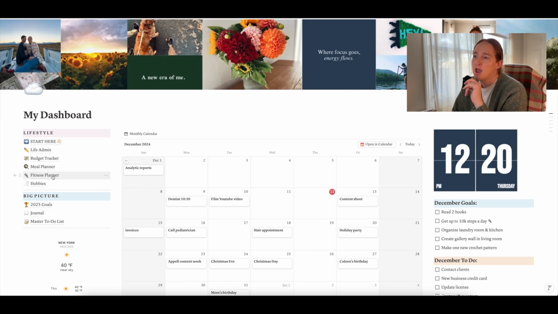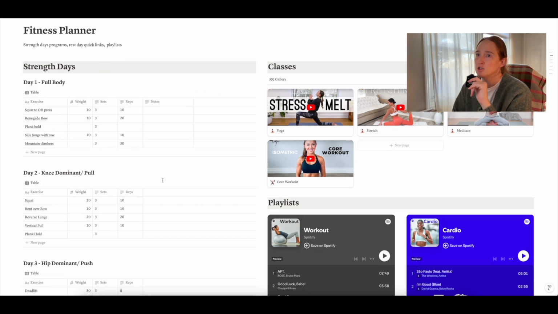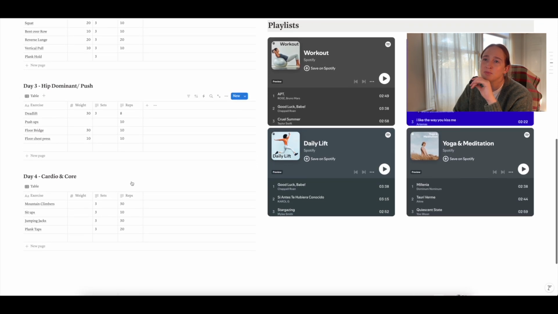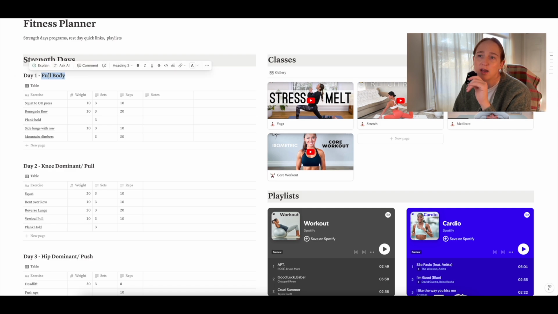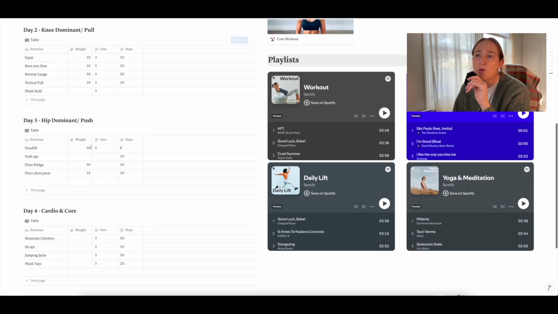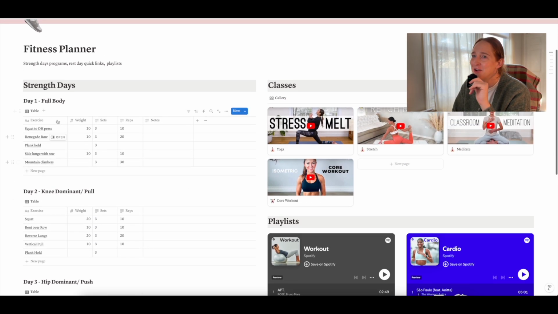All right, so next up we have the fitness planner. So on the left-hand side, we have strength days. So I created 4 strength days databases where you can just come in and add in an exercise. So you just click here, type in the exercise. You can put in the weights, sets, and reps, and then any notes here as well. And then you can also put the title of whatever the workout is. So I have full body, knee dominant, hip dominant, and cardio and core. I used to be a personal trainer and fitness instructor, so that's why I can make these programs for myself.